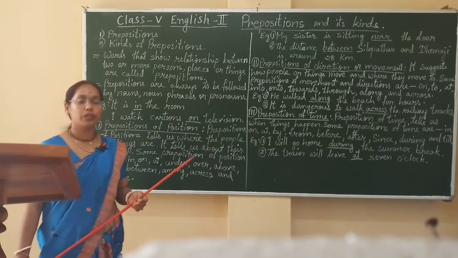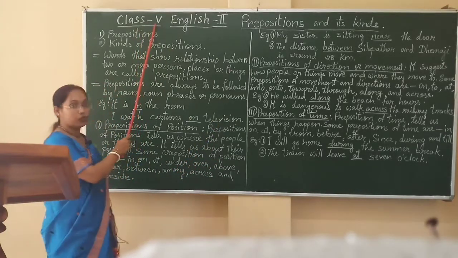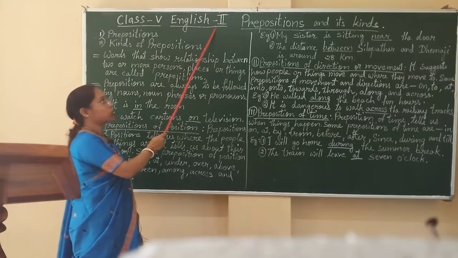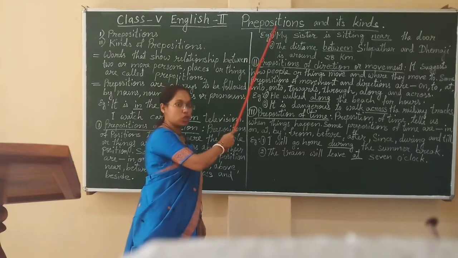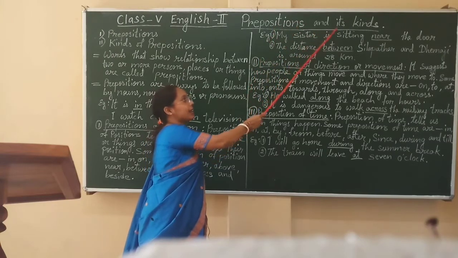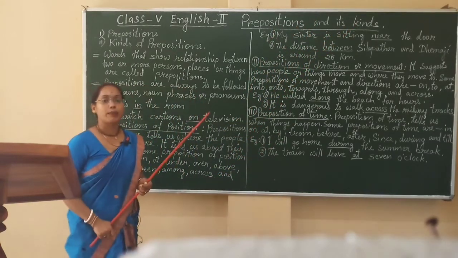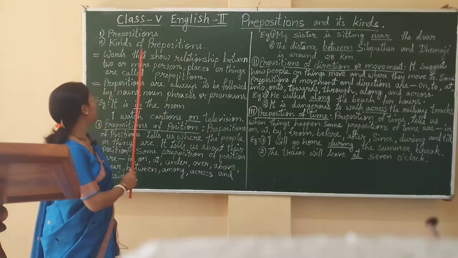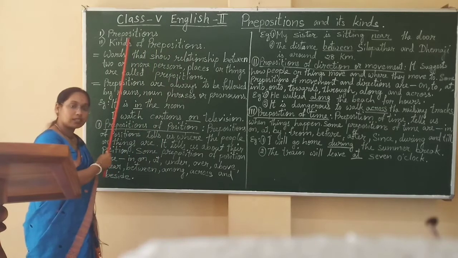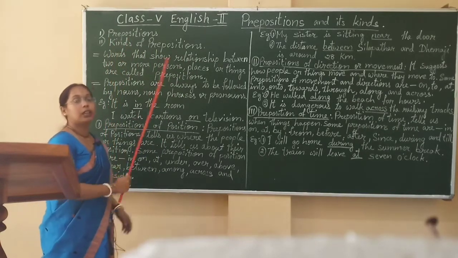Today I am here with a new chapter from class 5, English 2. The name of the chapter is Preposition and its kinds. Here in this chapter we will study two aspects. One, prepositions, and second one is kinds of preposition.